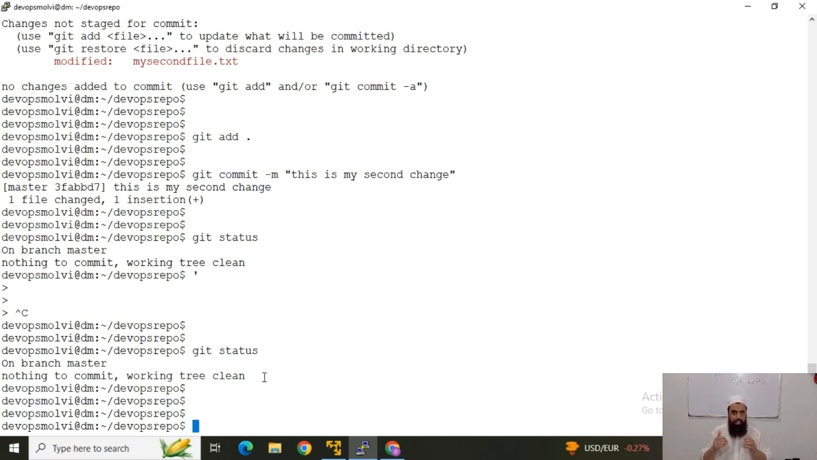For instance, if I add a new file, it would first be in the untracked stage. Now after I add it using the git add command, Git will start tracking it, and it will be in the second stage, the staged files. And after that, if I commit, then this would be the committed state.